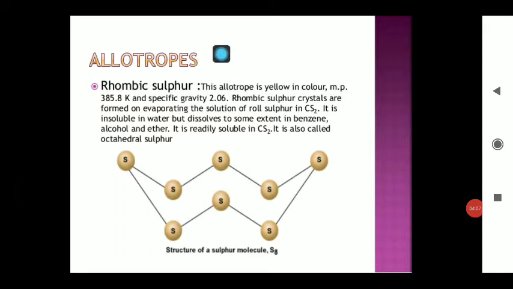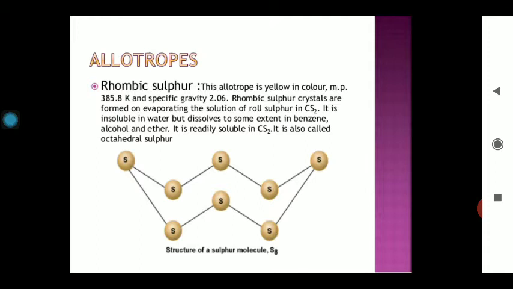Now I am going to explain the allotropes of sulfur. The first allotrope of sulfur is rhombic sulfur. This allotrope is yellow in color. Melting point is about 385.8 Kelvin. Specific gravity is about 2.06, and rhombic sulfur crystals are formed by evaporation of roll sulfur in carbon disulfide. It is insoluble in water but dissolves to some extent in organic solvents like benzene, alcohol, and ether. It is readily soluble in carbon disulfide, and it is called octahedral sulfur.